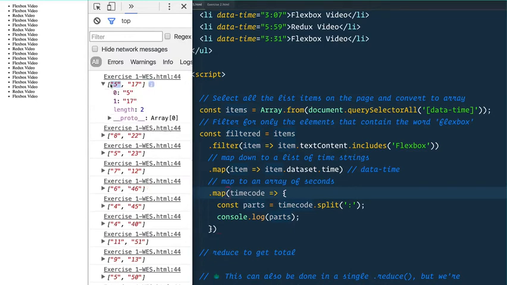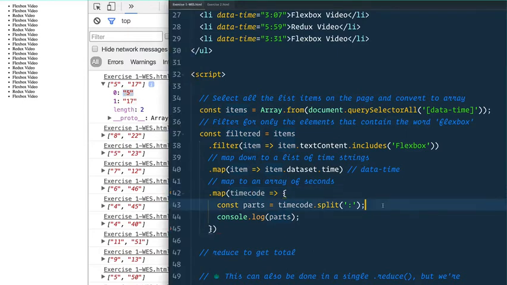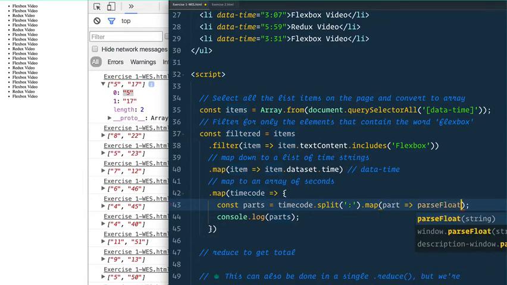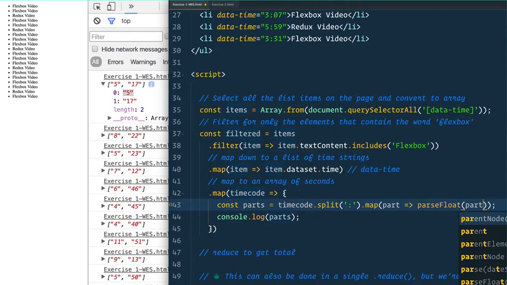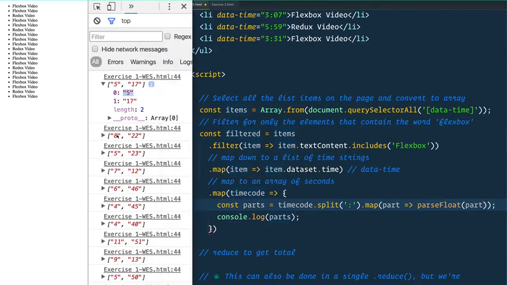First piece is going to be the full number of minutes. The second piece is going to be the full number of seconds. Now, again, this is still a string, and you know that we can't do math with a string. So we can actually just work on this. This .split returns an array. So why don't we just map that array immediately and take that part and return parseFloat of that part, right? And what that's going to do is take in string 8 and return number 8. It's going to take in string 22, return number 22.